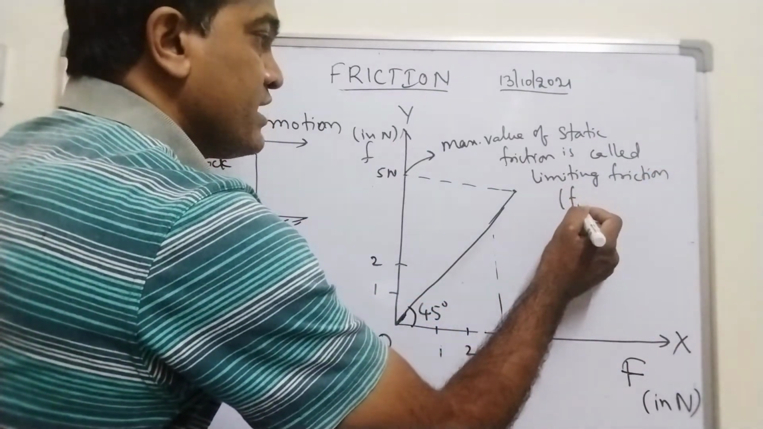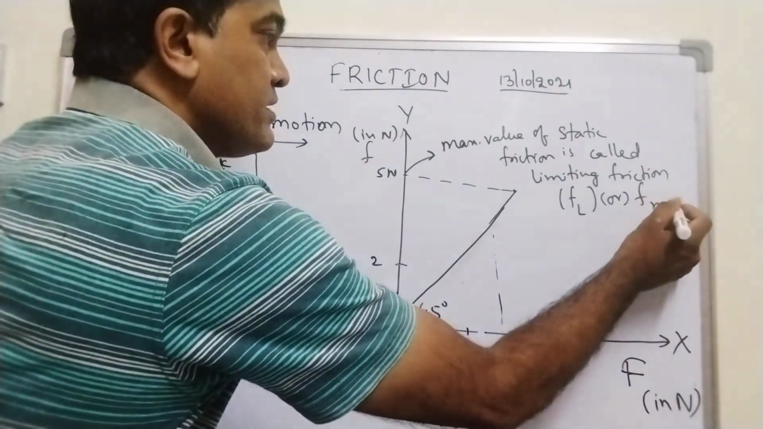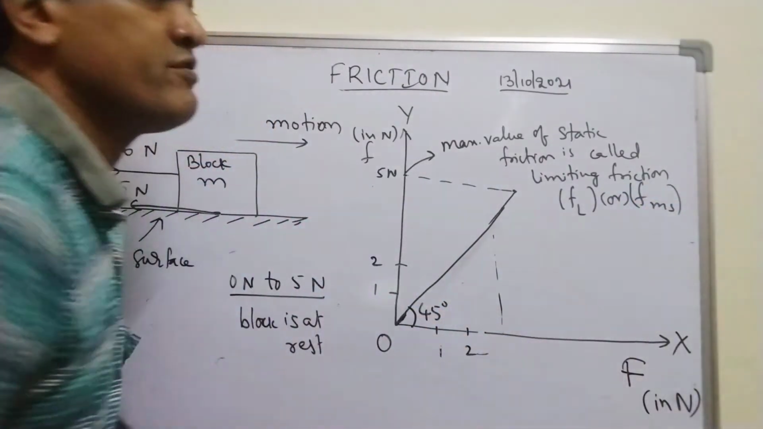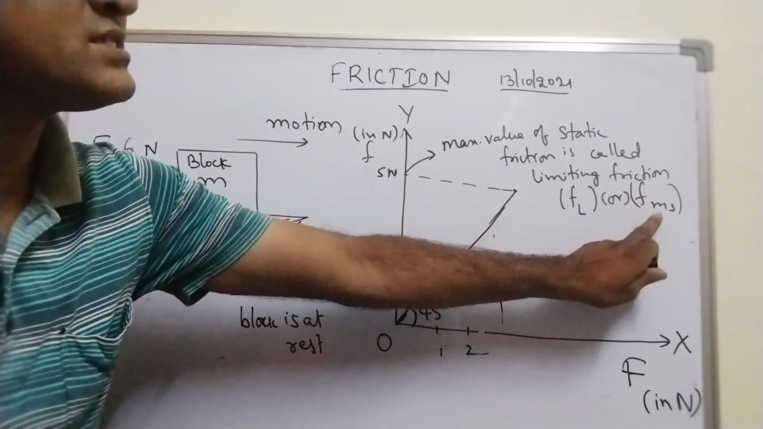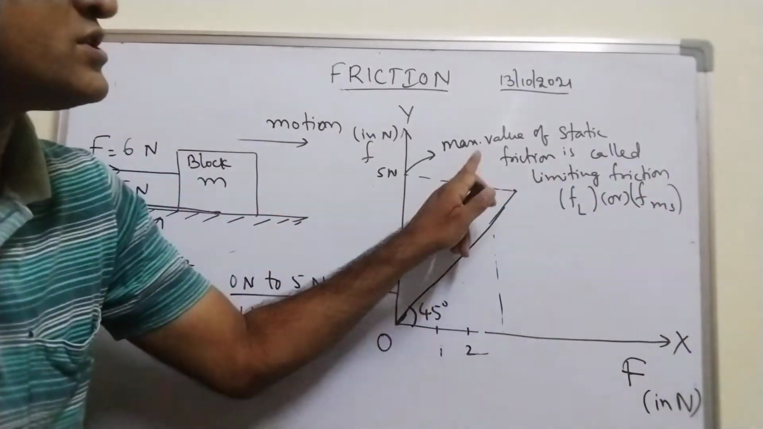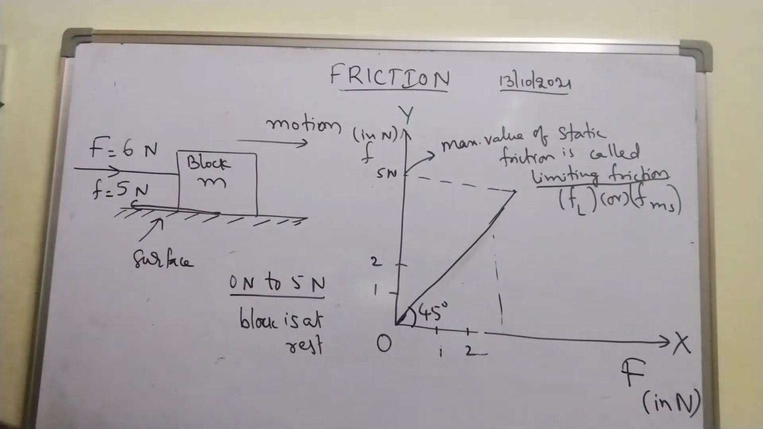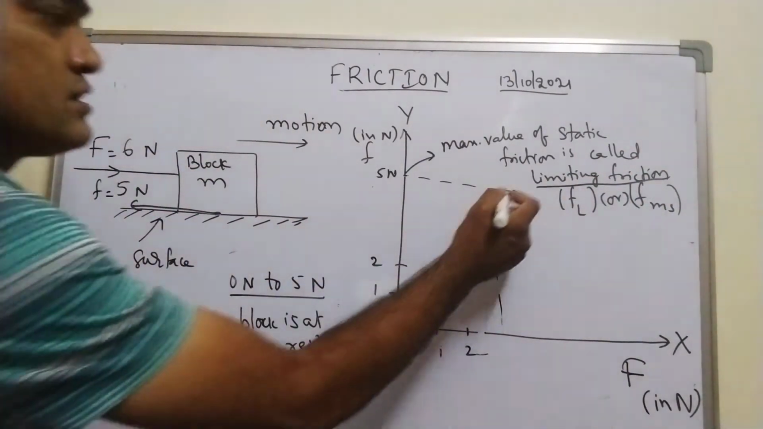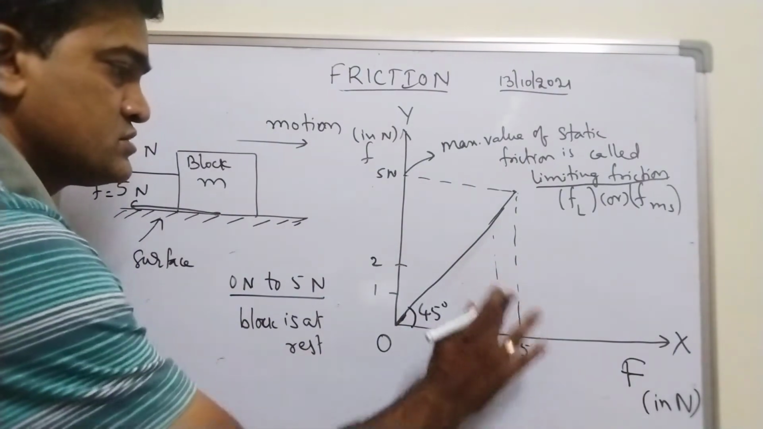What I'll write is FL or FMS అంటాము. FMS means what? Maximum value of static friction. Maximum value of static friction is called as limiting friction. Right? So ఇక్కడ నాకు 5 Newton అనుకుంటున్నాను. ఇక్కడ 5 Newton వచ్చింది. 5 Newton. This is also 5 Newton.